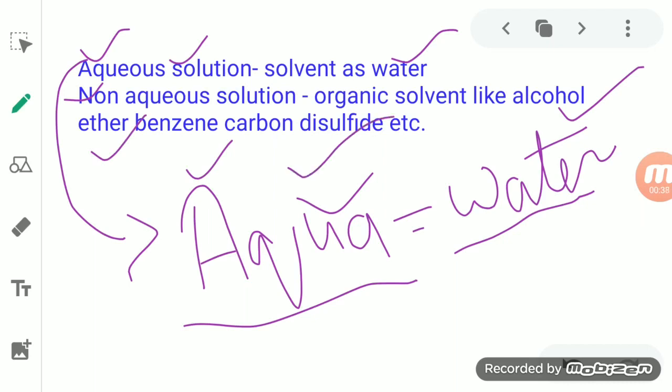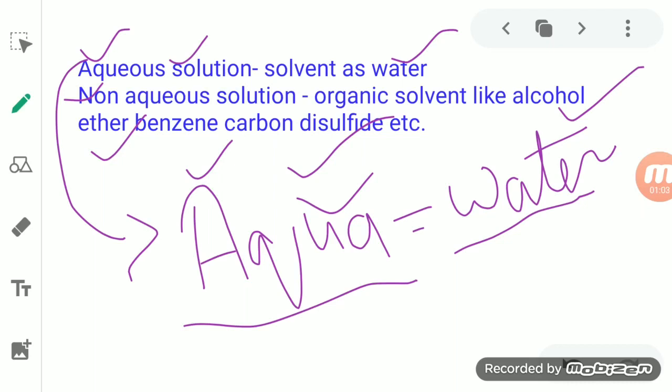So these are the organic liquids, organic solvents which dissolve the solutes which do not dissolve properly in water. So the solution which is made by dissolving a solute in an organic solvent or organic liquid is known as a non-aqueous solution.